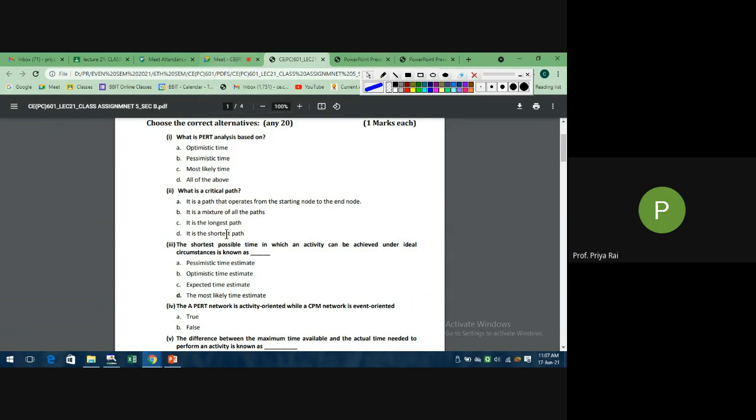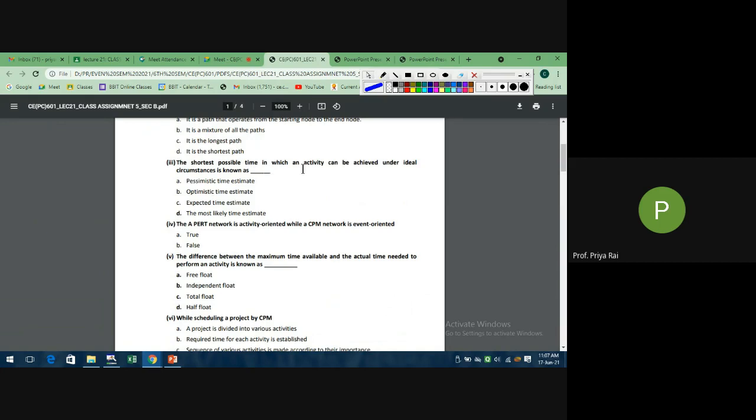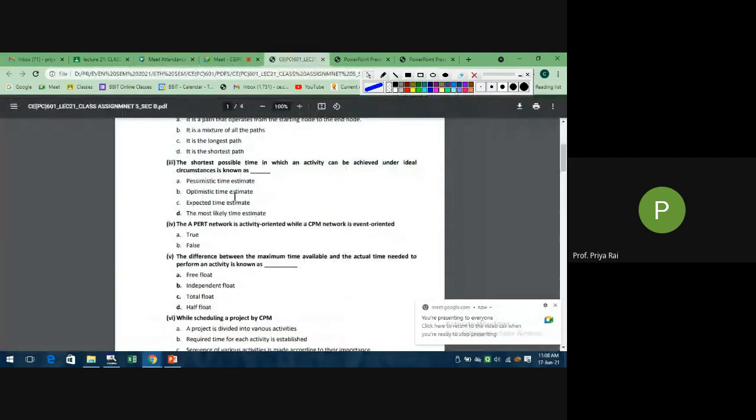Now, Anish Kumar, the shortest possible time in which an activity can be achieved under ideal circumstances is known as? Option B, optimistic, right? This is the lowest time. This TO, or optimistic time, is the lowest. In the middle will be your most likely time, then the maximum possible time is the pessimistic. So option B is the correct option.